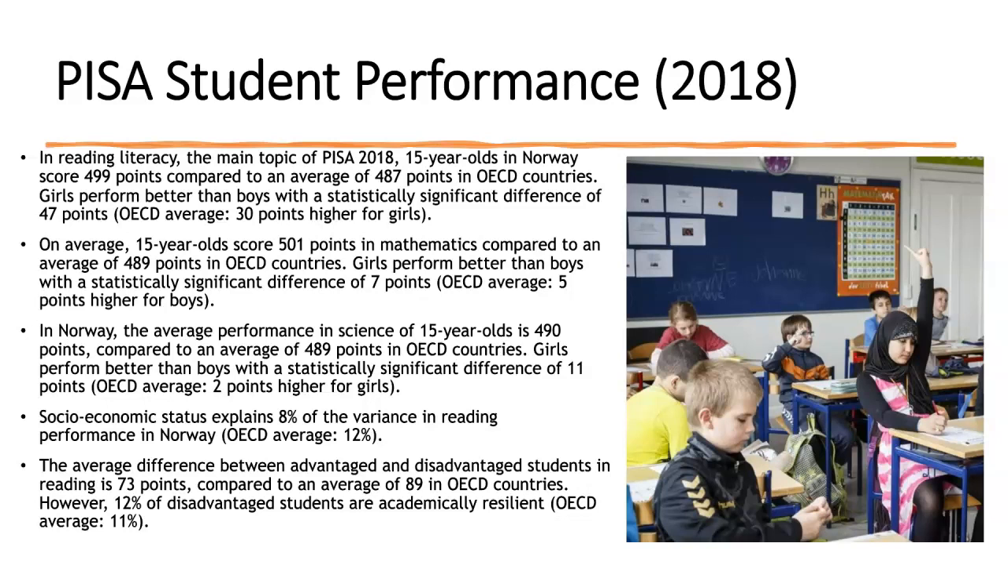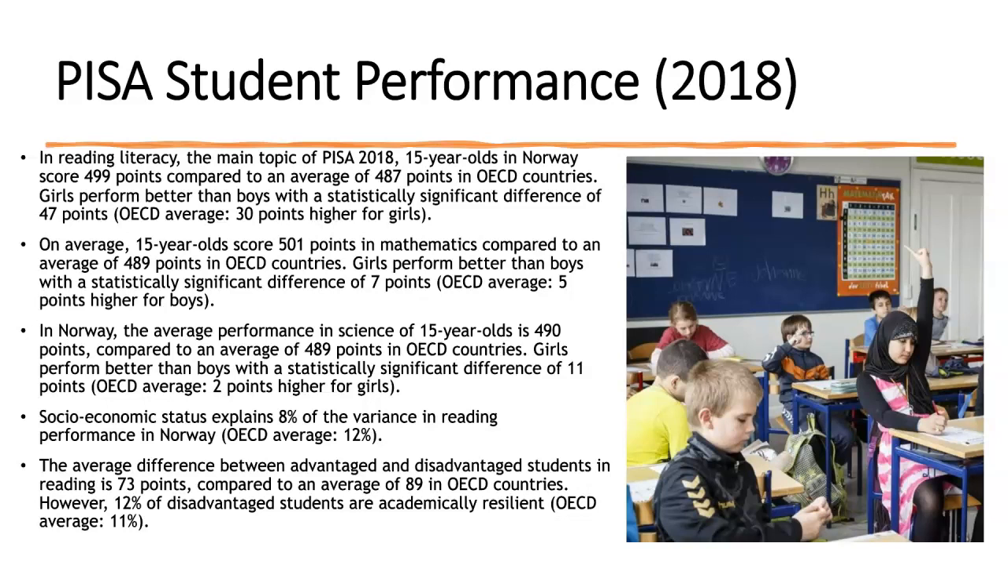PISA student performance. So the PISA shows that girls score higher than boys in reading, math, and science, and all students score higher than average scores. In reading, Norway scores were 499. The average is 487 in other countries. Girls scored 40 points more than boys.